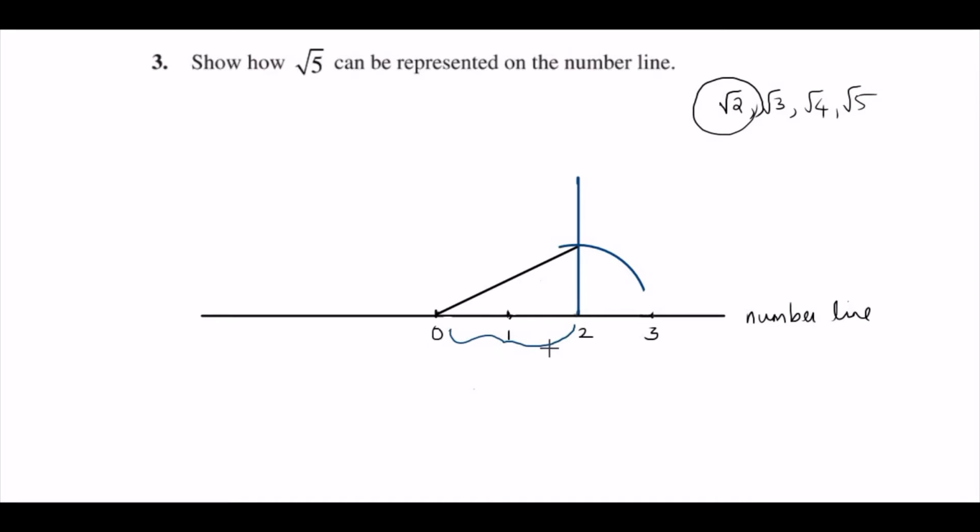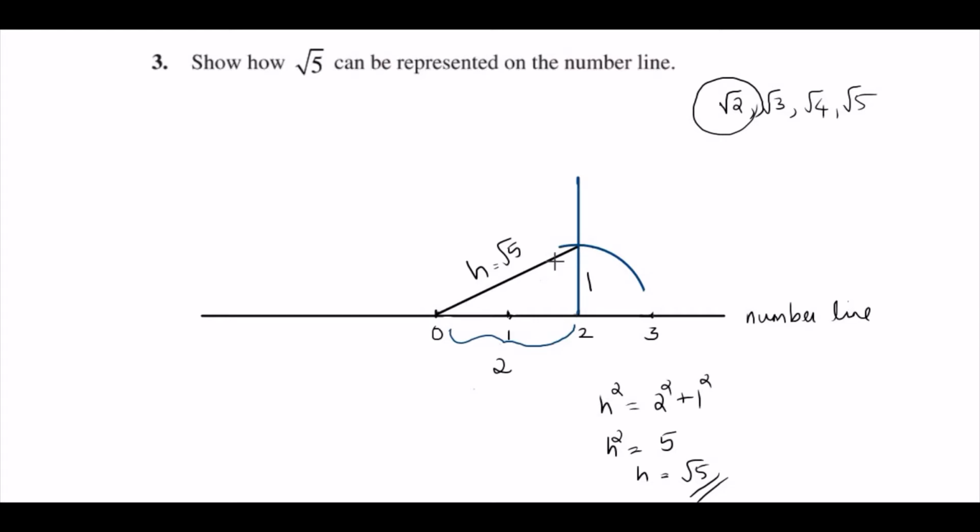So you know this is 2 unit and this is 1 unit. Based on the Pythagoras theorem, h square is equal to 2 square plus 1 square. h square is equal to 4 plus 1, that is 5. So h is equal to root 5. So you have got here root 5.